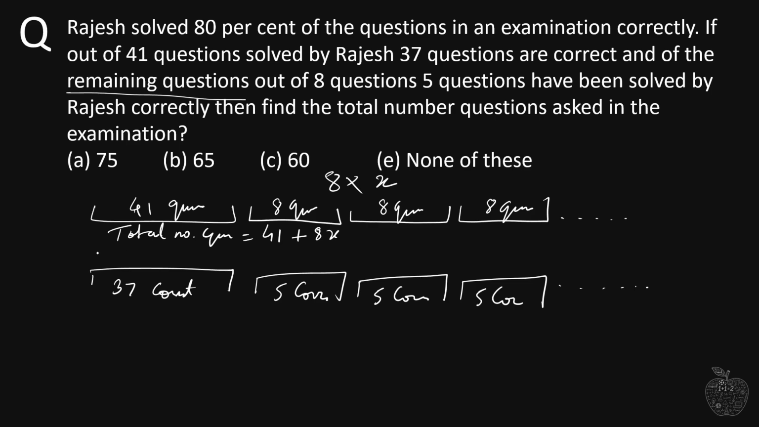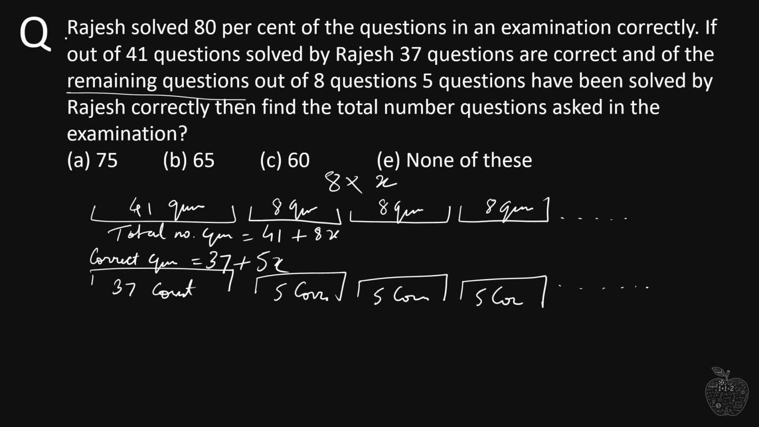Now how many correct questions are there? It is 37 plus, and since out of every 8 questions 5 are correct, the 5 will repeat the same number of times, x times. So the total number of correct questions solved by Rajesh is 37 plus 5x. This was the important part of the question. The rest of the solution is fairly easy.